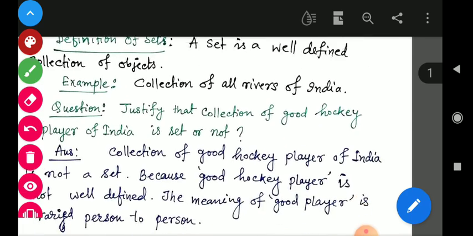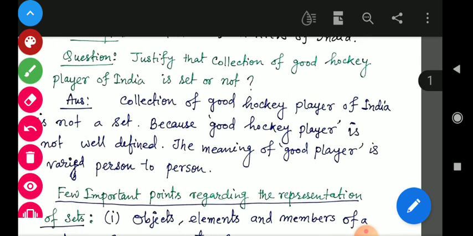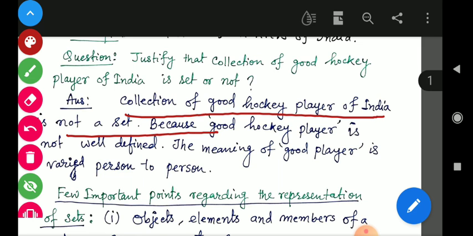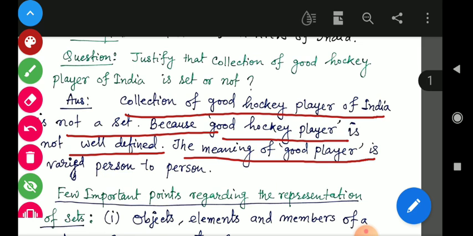That's why this will not be a set, because good hockey player is not a well-defined term. The meaning of good player varies from person to person.